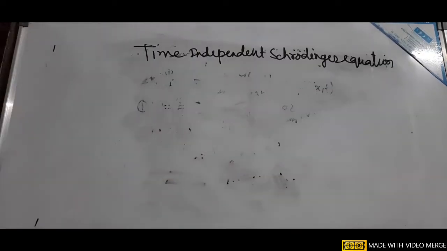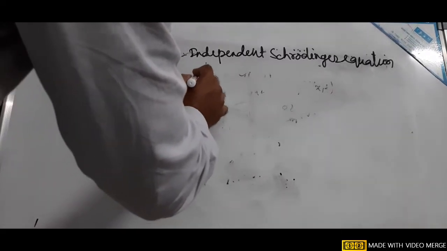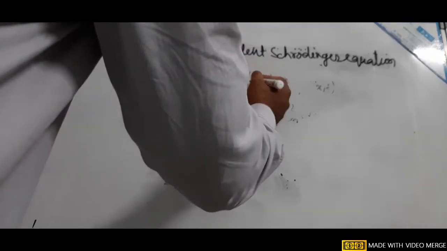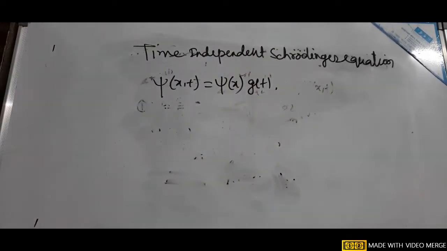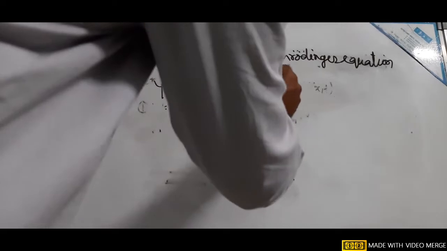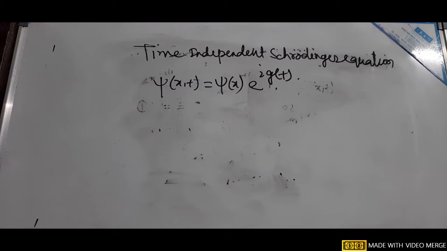So for a system of constant energy, the wave function psi(x,t) is written as psi(x), multiplied by another function g(t), which is written as e to the power i g(t). So g(t) is a function of time. For a system represented by such wave functions, the energy of the system does not change with time.